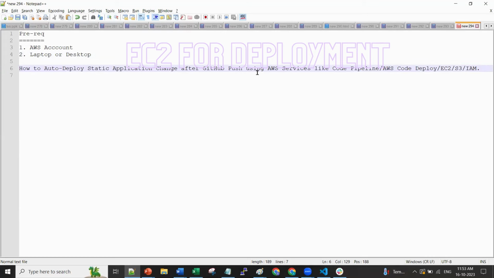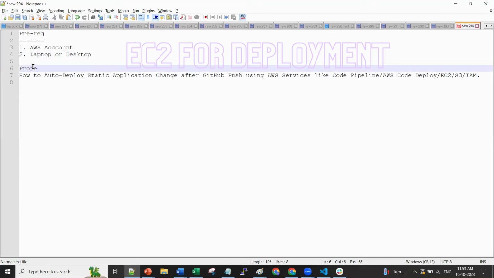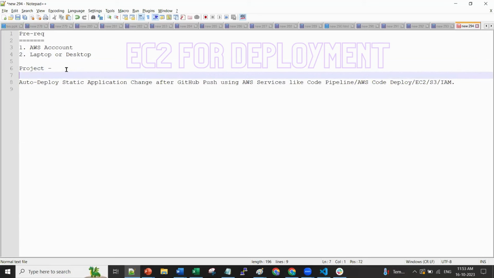So the project description is this. Let me write. The project is to auto deploy a static application change after a GitHub push using AWS services like CodePipeline, CodeDeploy, S3, EC2, IAM. This many services you will be using.